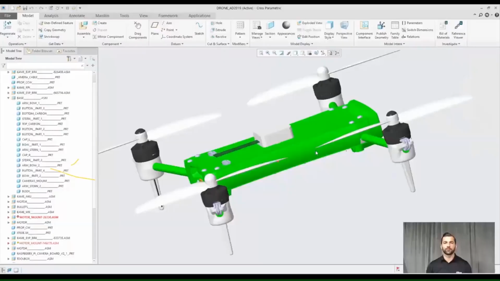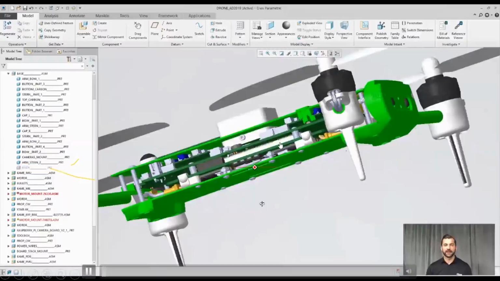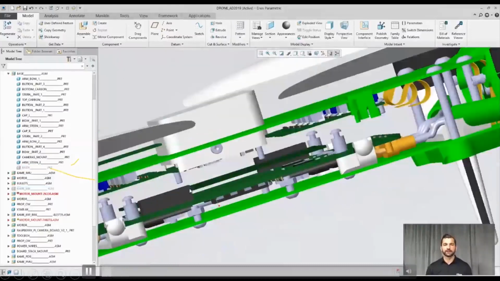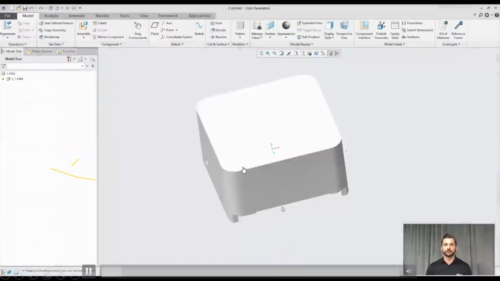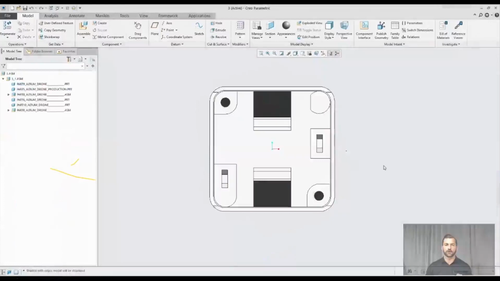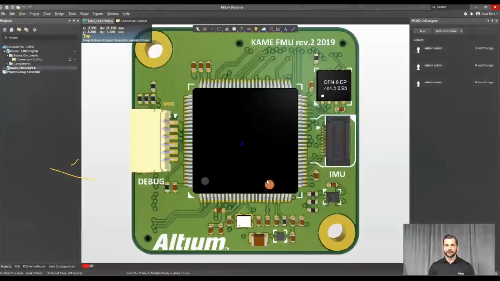So now I will show the same in PTC Creo. This is PTC Creo, a mechanical software. The same project, so we are going to see the same design. So the same board collaboration, how we can do it. But in this video, we are placing the components in the mechanical design, and we will update the same in electrical.